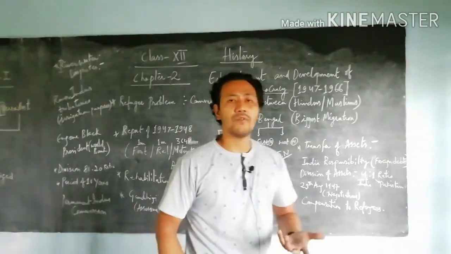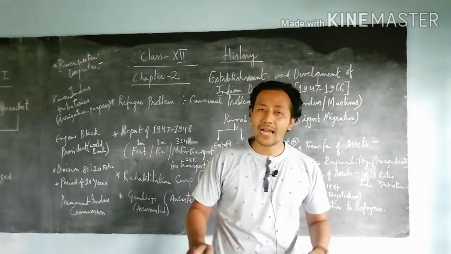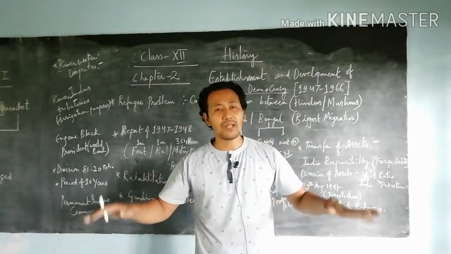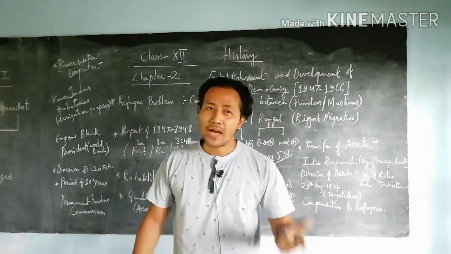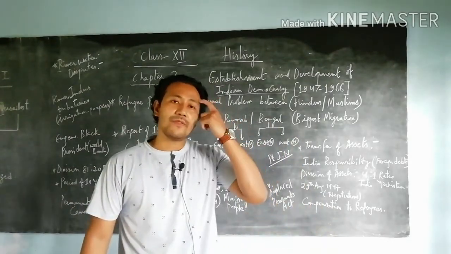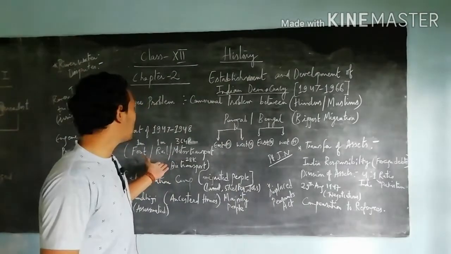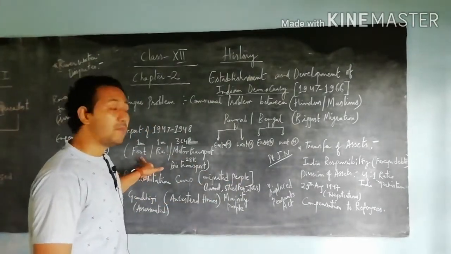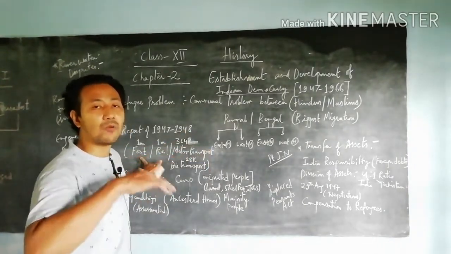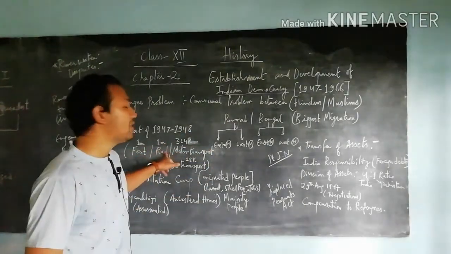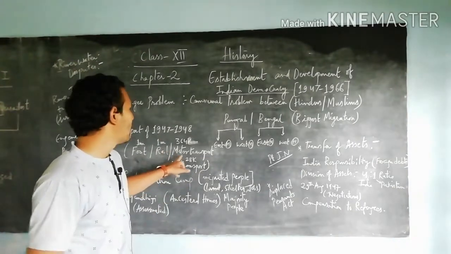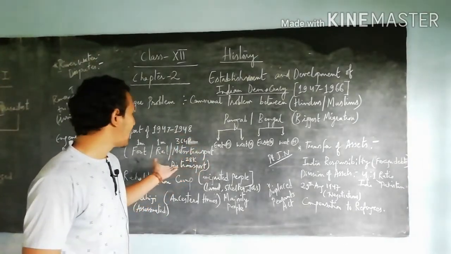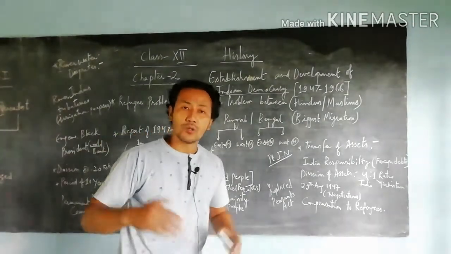Next, talking about the report of 1947 and 1948. According to the report, it highlights how the people had to migrate from one place to another through different means: on foot, by rail, by air transport, or by motor transport. It has been estimated according to the report that 1 million people went on foot, 1 million by rail, that is train, 364,000 people by motor transport, and finally 28,000 through air transport.